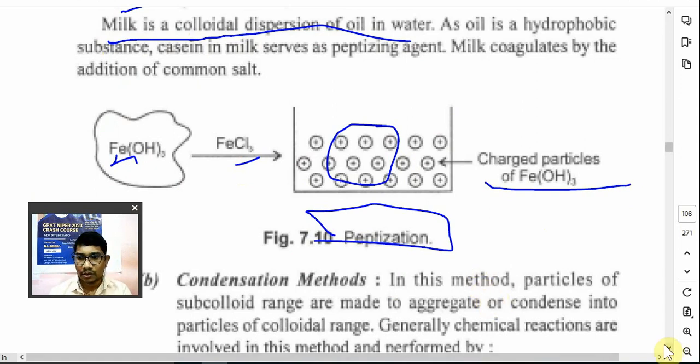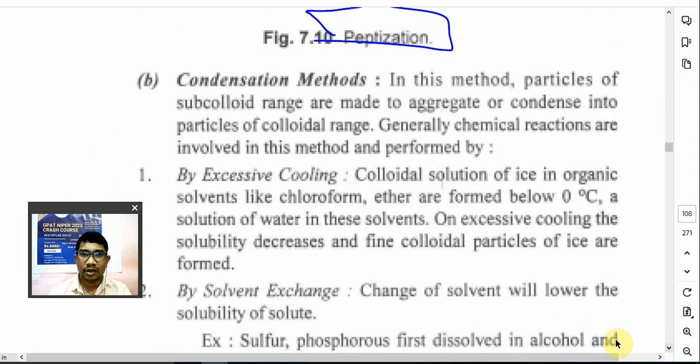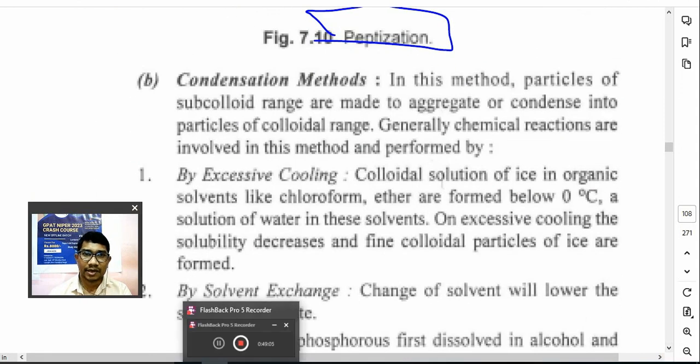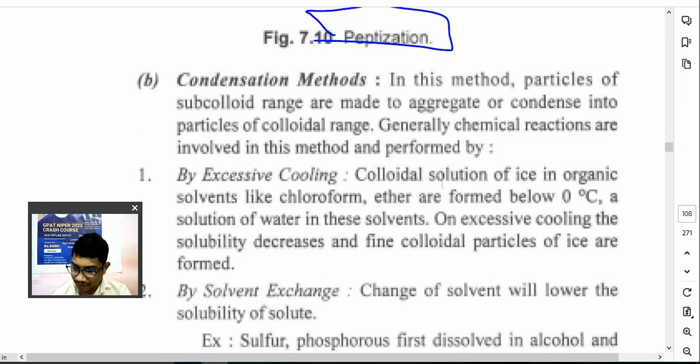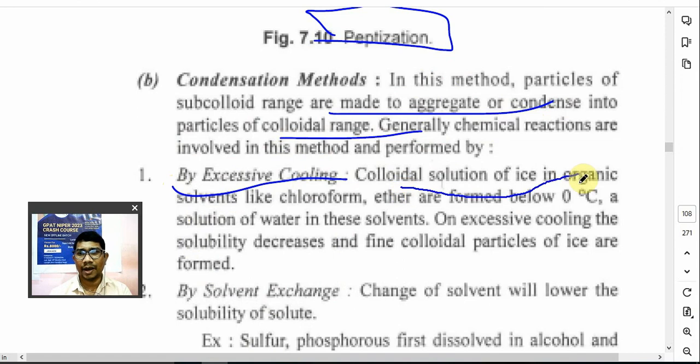नेक्स्ट मेथड होता है प्रिपरेशन ऑफ कोलाइड. कंडेंसेशन मेथड, in this method particles of sub-colloidal range, जो पार्टिकल साइज उसका कोलाइडल पार्टिकल साइज से कम है, जैसे फॉर एग्जांपल मॉलिक्यूलर डिस्पर्शन, तो उसको कोलाइड में कन्वर्ट करना है. So that can be done by condensation method. Colloidal range particles, they are aggregated and are made to condense to form a colloidal range. ओके, जनरली केमिकल रिएक्शन से किया जाता है, और first is by excessive cooling. So colloidal solution of ice in inorganic solvents.